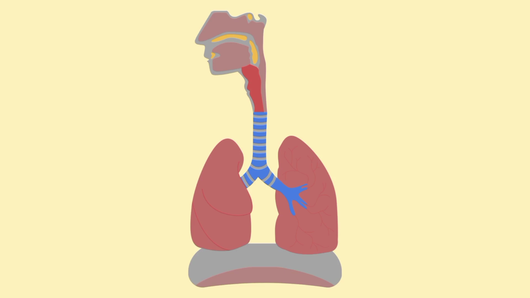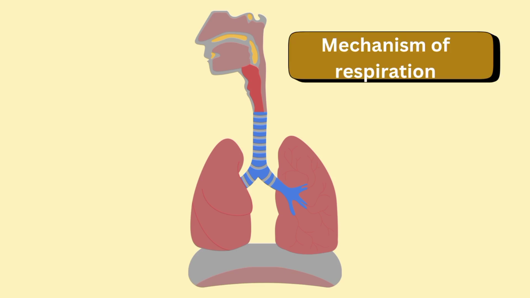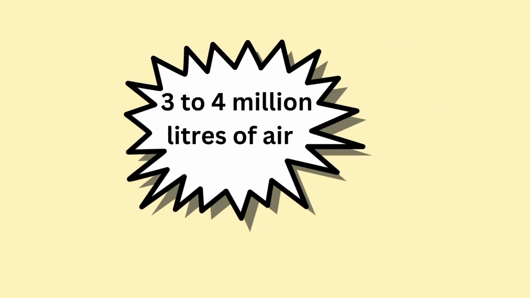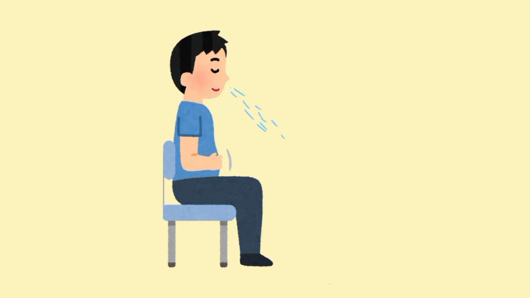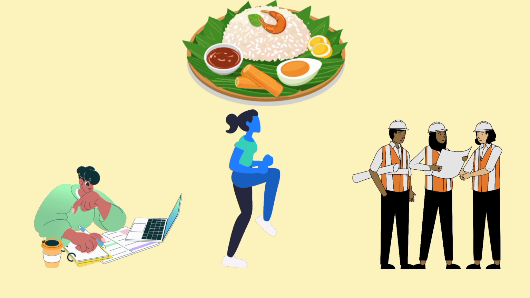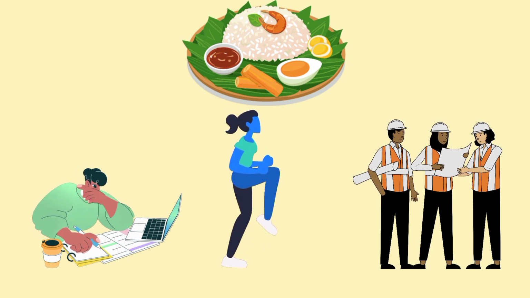In today's video, we'll explore the mechanism of respiration in human beings. It is said that the average person breathes in roughly 3 to 4 million liters of air per year. So what happens to all this air that we breathe in? It plays a crucial role in converting food into energy through respiration.